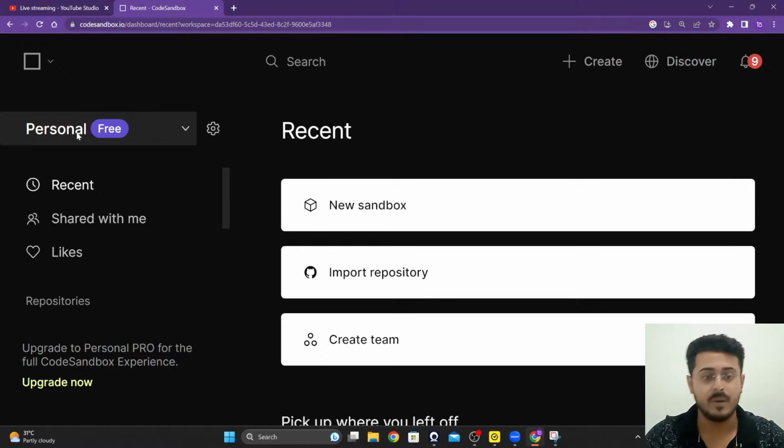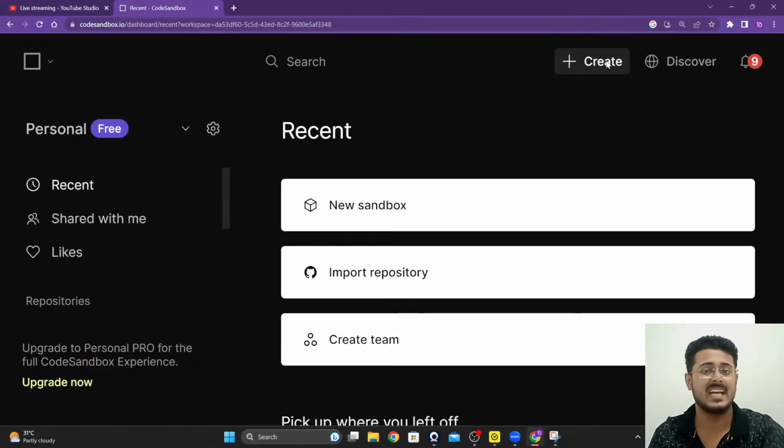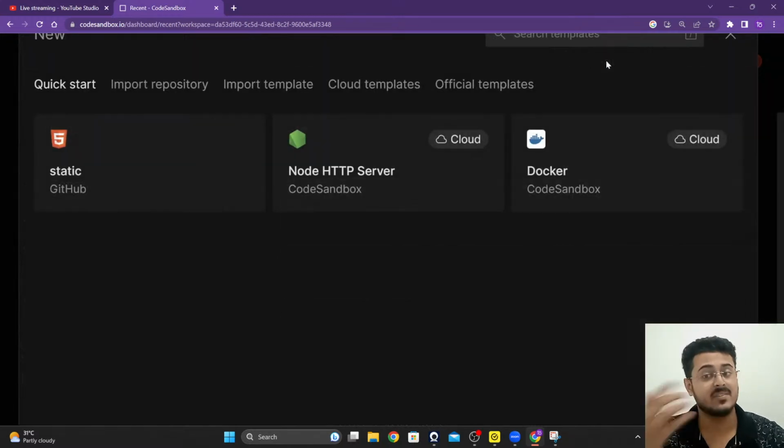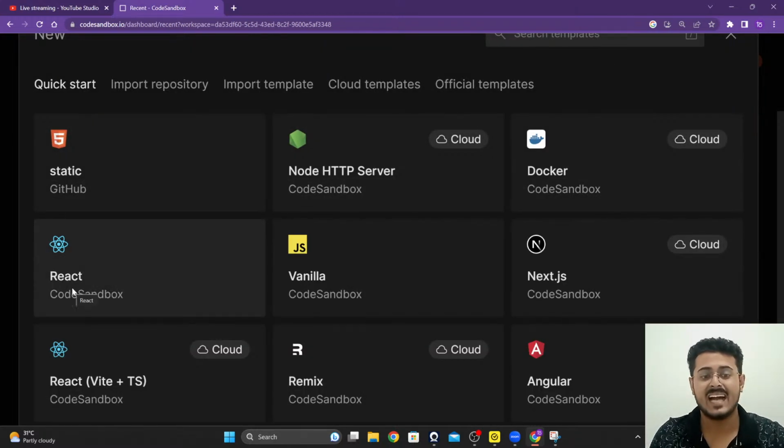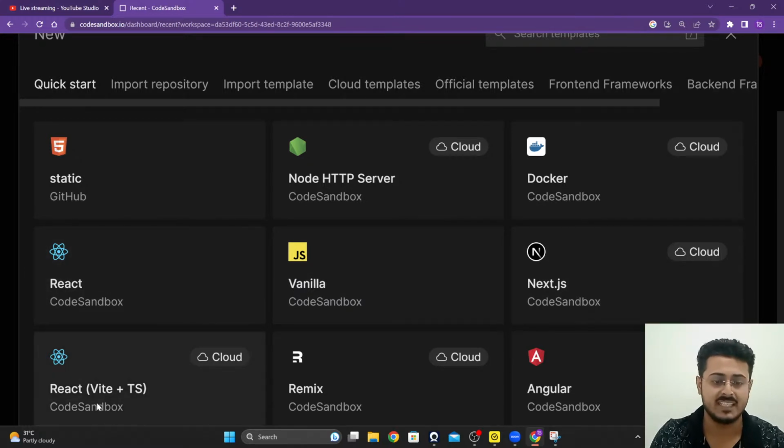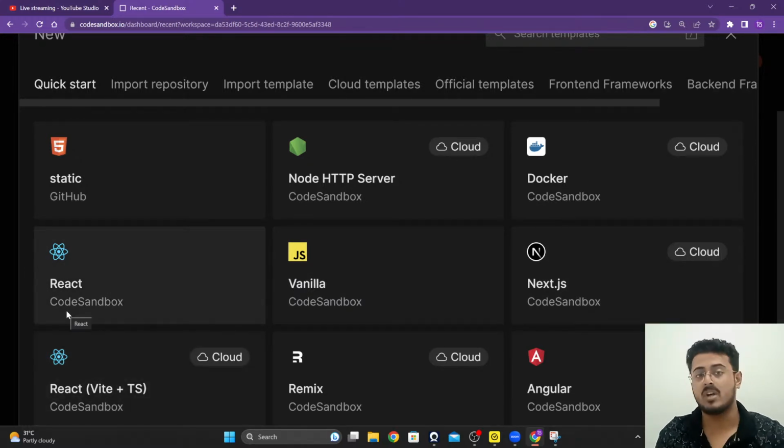So once you have opened up the Code Sandbox, you have logged in to the platform using your Google or your GitHub ID, select this create button on the top right corner, this plus symbol right over there. Once you have selected that, select React.js. There are many different templates that are there. We want to work with React.js, not React Vite, but TS. We want to use just the plain old React version itself.